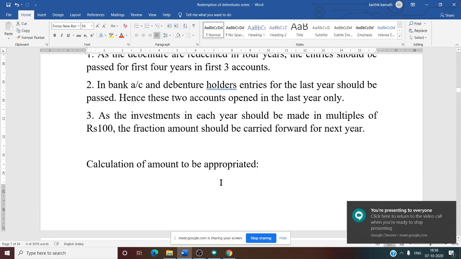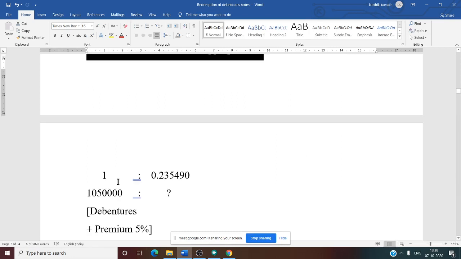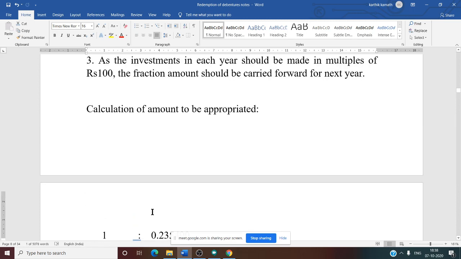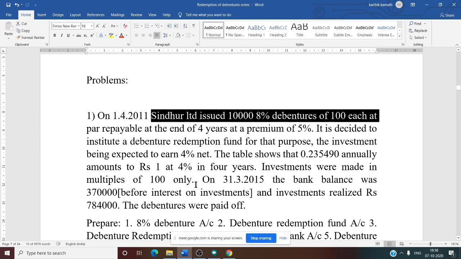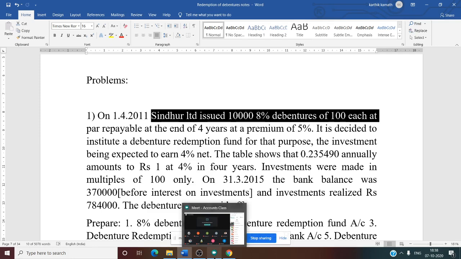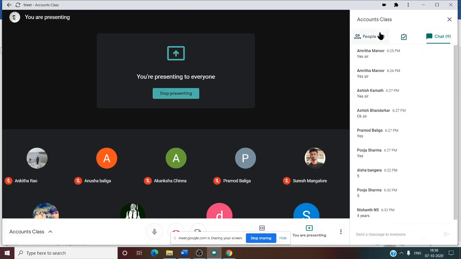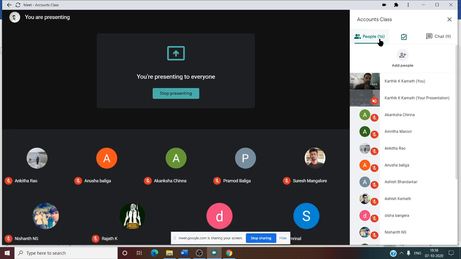First step in calculation, first working note: calculation of amount to be appropriated. For 1 rupee it is 0.235490. For 10 lakh 50,000, how much? Why have we taken 10 lakh 50,000? Once you see the question, what is the debenture amount? The first sentence itself makes it clear. Sindoor Limited issued 10,000 debentures of 100 each. That means 10,000 into 100. What is the amount? 10 lakh. That is the par amount of the debentures, now we know.